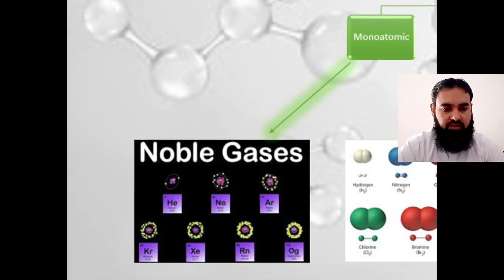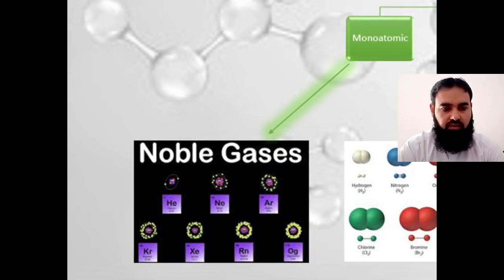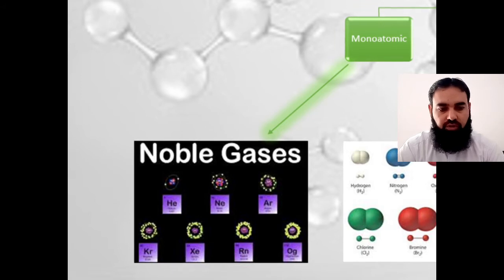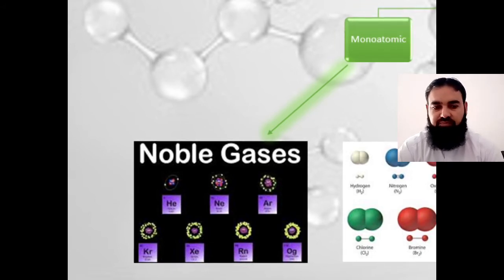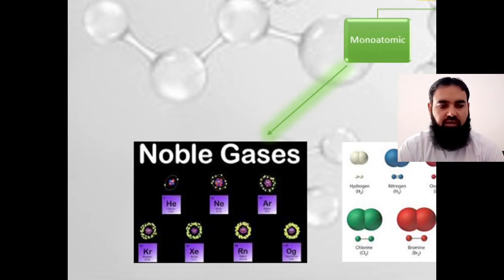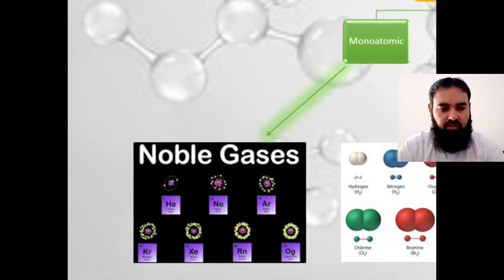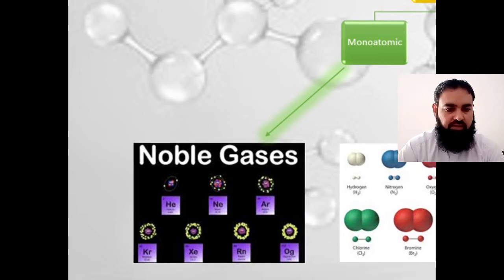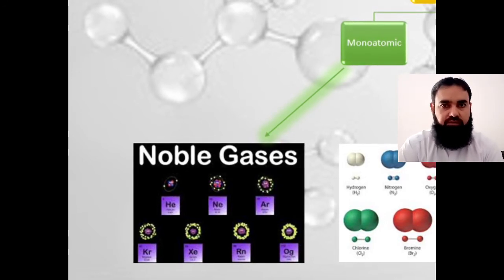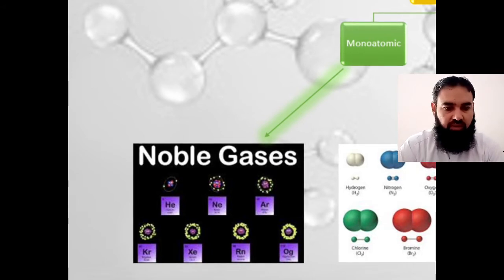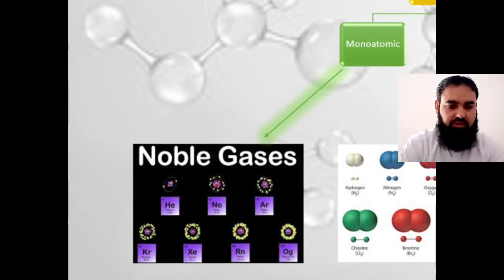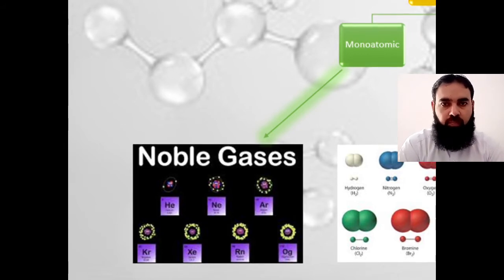Examples are noble gases like helium. Helium exists in the form of He atoms, and this helium atom is not making any bond with another atom. Helium has a complete duplet in its outermost shell, and it does not need any further electrons to accommodate in its outermost shell.